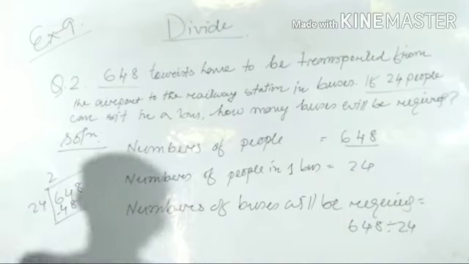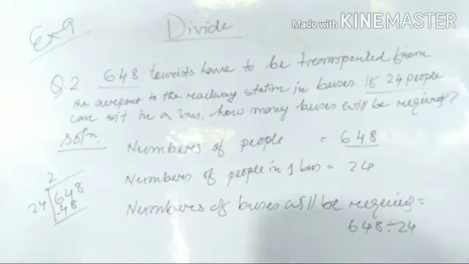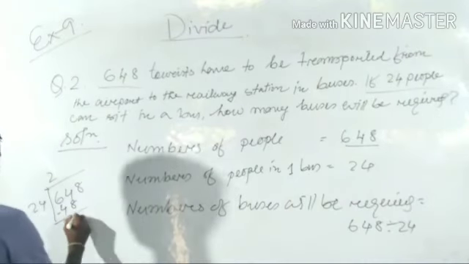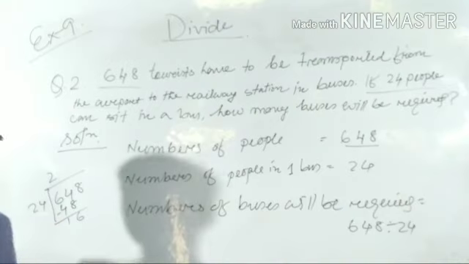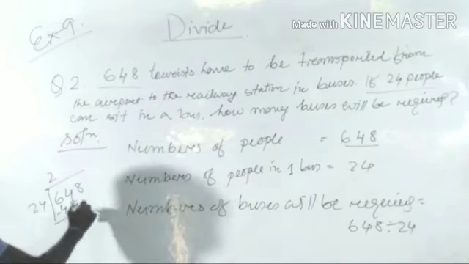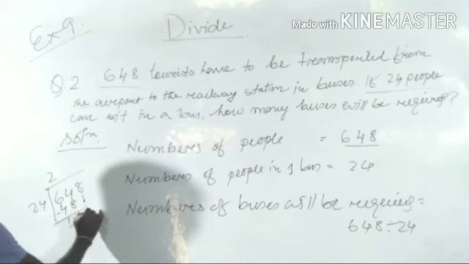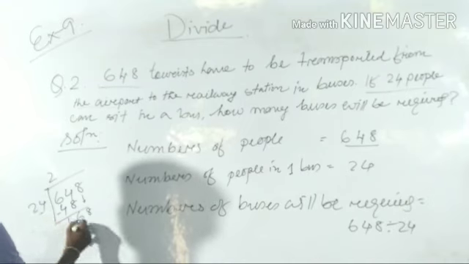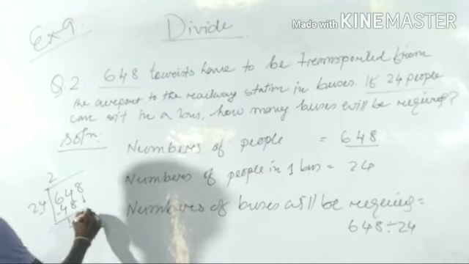Subtract from 64, it will be 16. Now you have to bring down 8, because 24 is greater than 16.